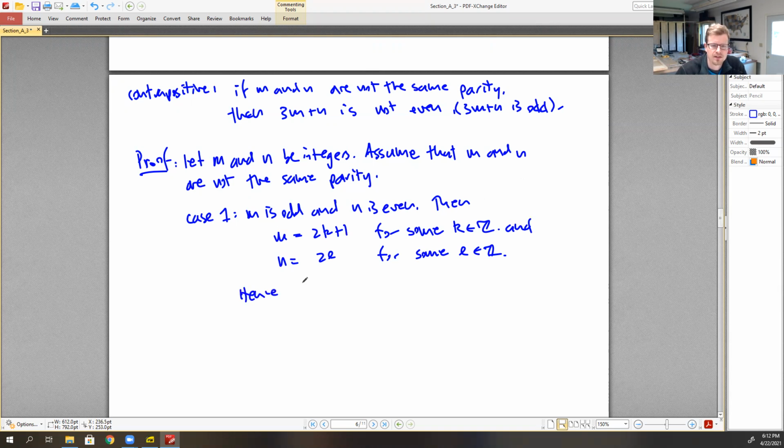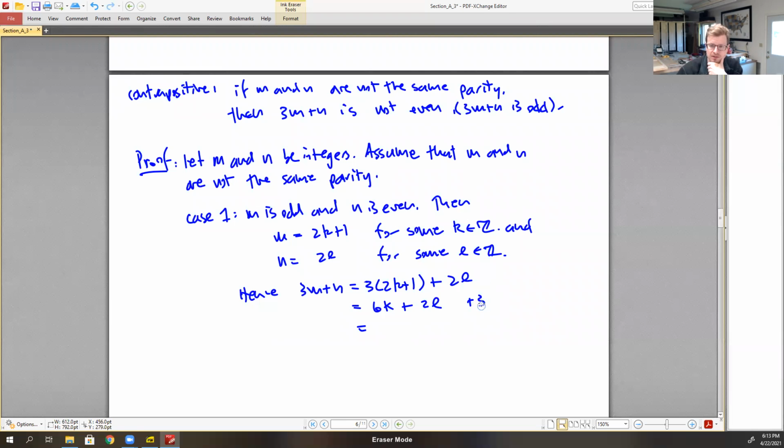Hence, 3m plus n is now easy to represent, and we can write it as 3 times (2k plus 1) plus 2l. A couple of manipulations here. This gives us 6k, since 3 times 2 is 6, plus 3, since 3 times 1 is 3, plus 2l. Now I'm going to pull out a common factor of 2 from a bunch of things. But the 3 is not a 2 itself. We can think of 3 as 2 plus 1. So we have a common factor of 2 through all of these.